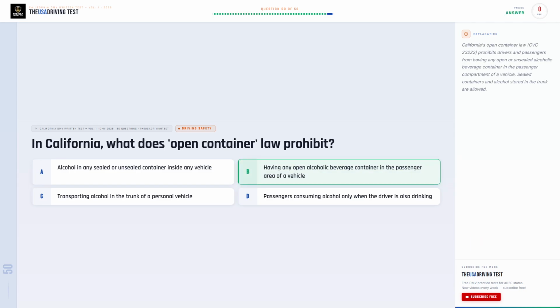The correct answer is B. Having any open alcoholic beverage container in the passenger area of a vehicle. California's open container law, CVC 23222, prohibits drivers and passengers from having any open or unsealed alcoholic beverage container in the passenger compartment of a vehicle. Sealed containers and alcohol stored in the trunk are allowed.